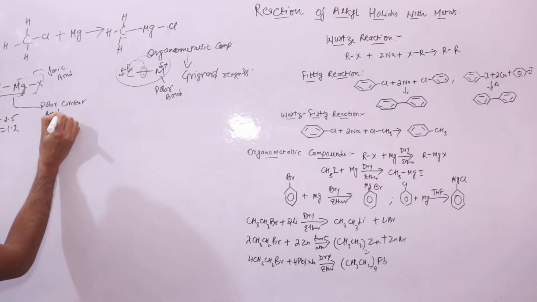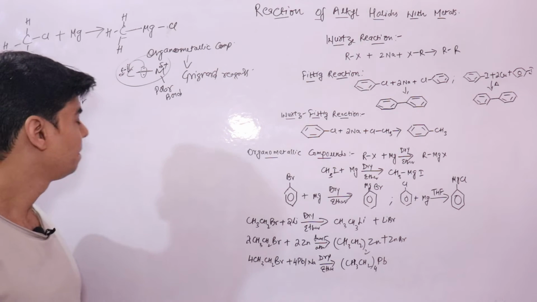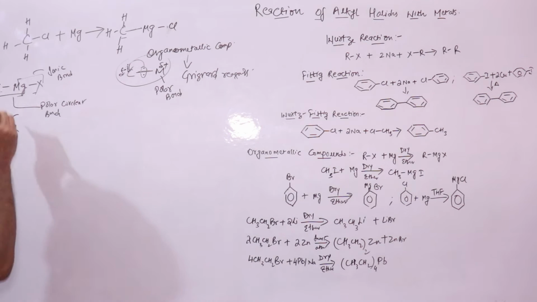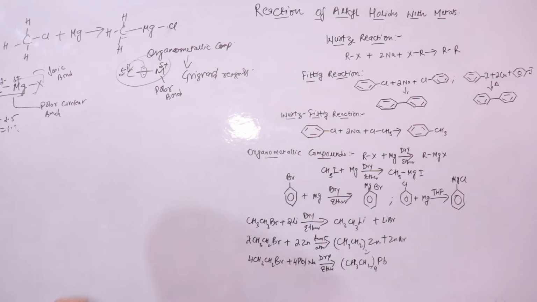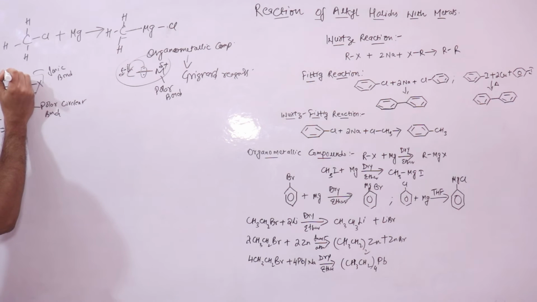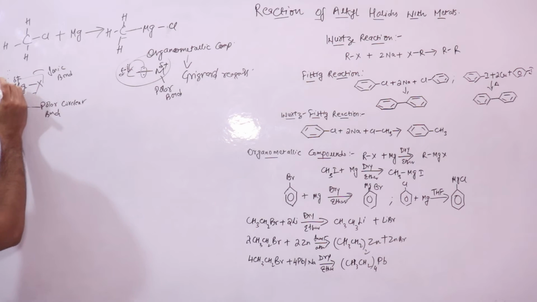Just understand the chemistry of organometallic compounds, this is basic. Since carbon is negatively charged because of its high electronegativity, if this bond breaks, what will form is this part that has a negative carbon.